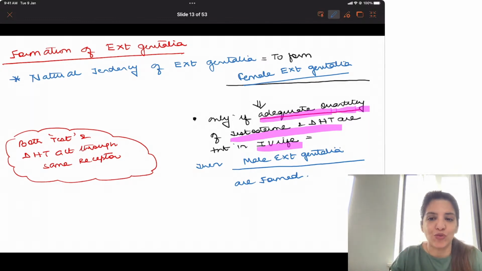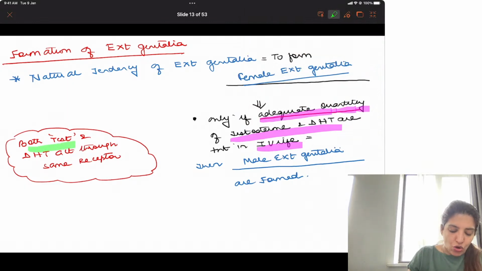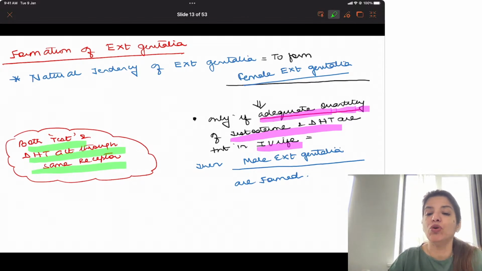Is this clear to all of you till here? If no hormonal influence is present in intrauterine life, the natural tendency is to form female external genitalia. The other concept to remember is that both testosterone and dihydrotestosterone act through the same receptors.